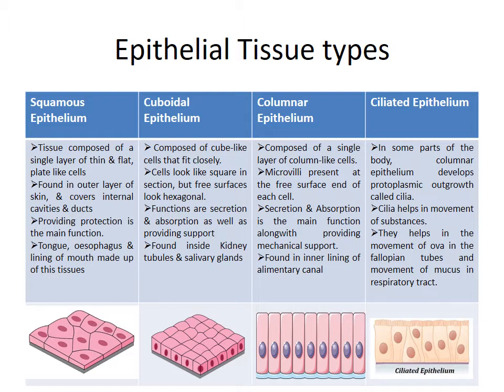Now, cuboidal epithelium. This tissue is mainly located inside the kidney tubules and the salivary glands, and its main function is secretion and absorption. And next, the columnar epithelium. This tissue is located in the inner lining of the alimentary canal, and its main function includes secretion and absorption. And what about ciliated epithelium? This tissue helps movement of ova in the fallopian tubes and the movement of mucus in the respiratory tract.